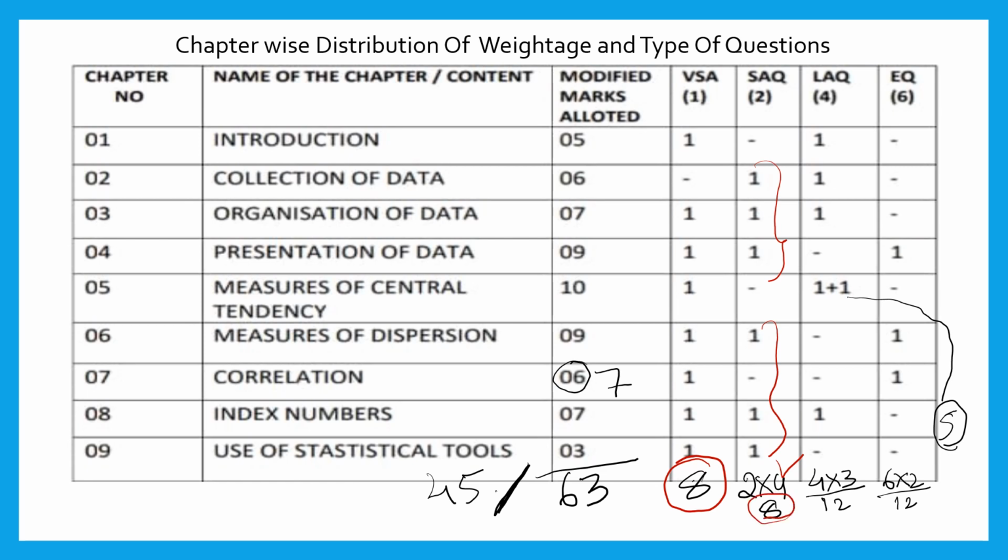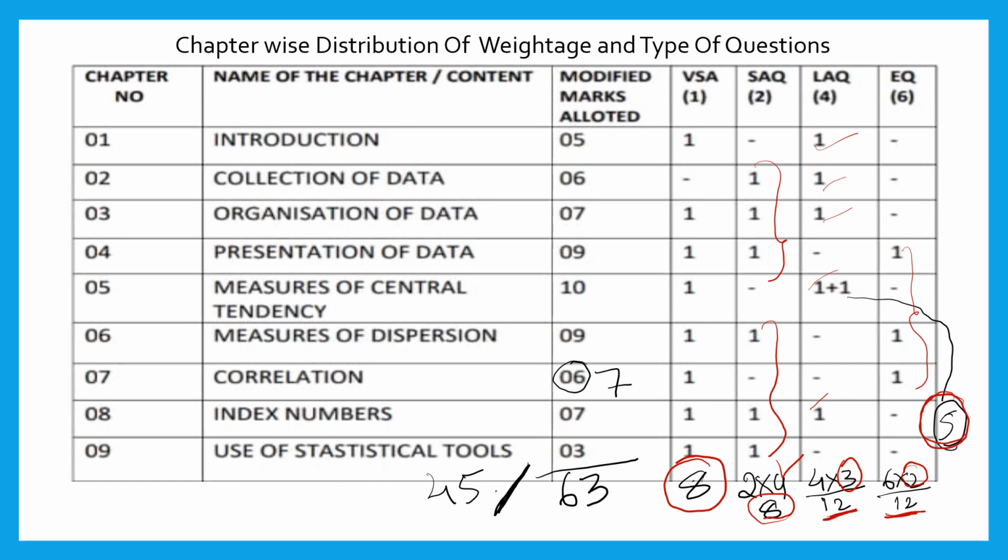And if you see 4-mark questions, there are 5 questions. Out of 5, you need to attend 3 questions. So 4 into 3, 12 marks. Then 6-mark questions: out of 3 questions, you need to attend only 2, so you'll get 12. So here 8 plus 8 plus 12 plus 12, and one practical question will be there.